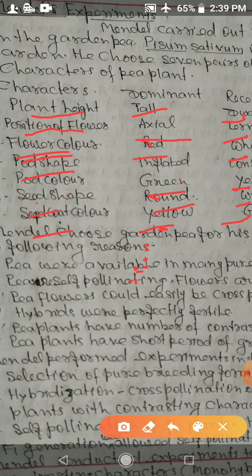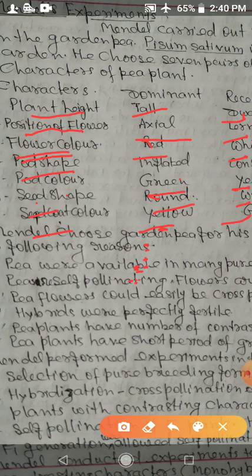Like this, if position of flower is the character, then the alternative traits are axial and terminal.